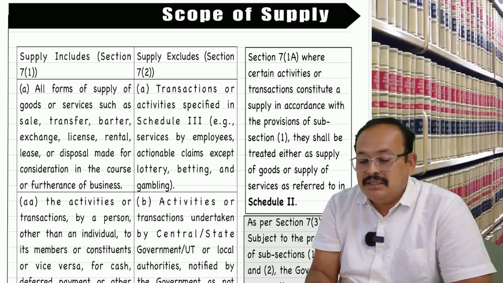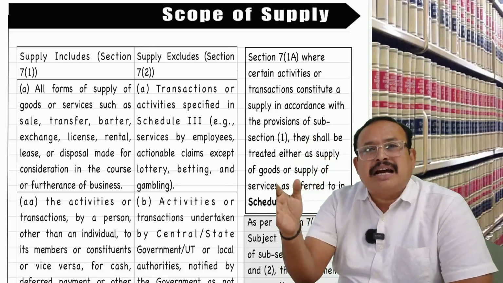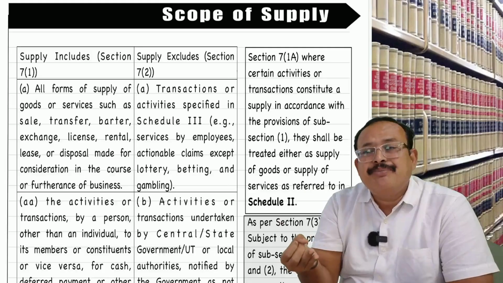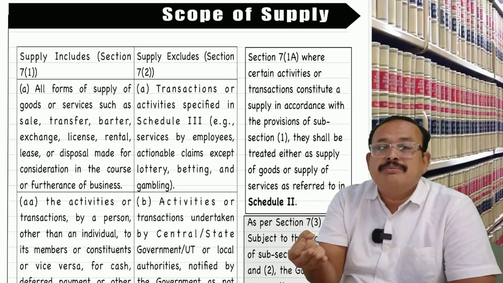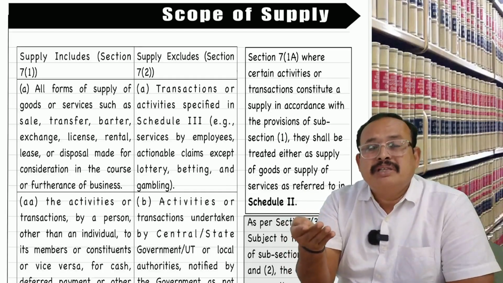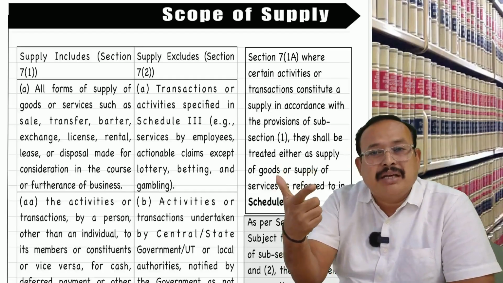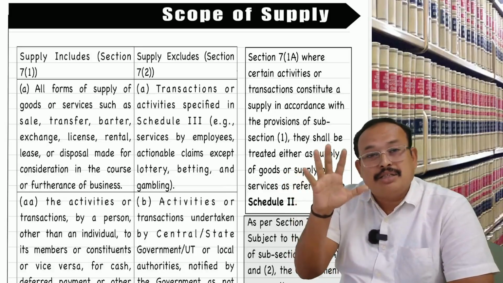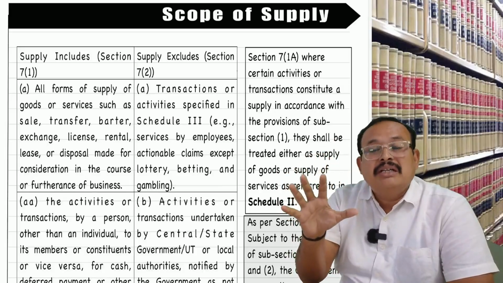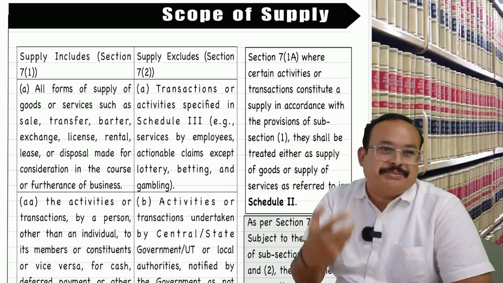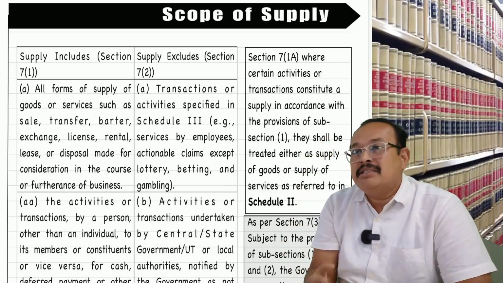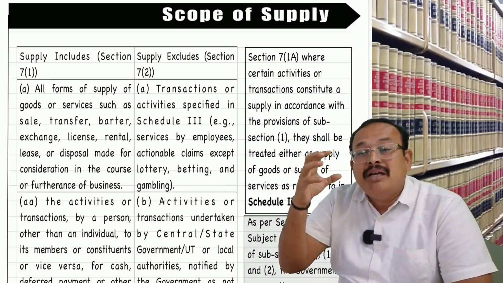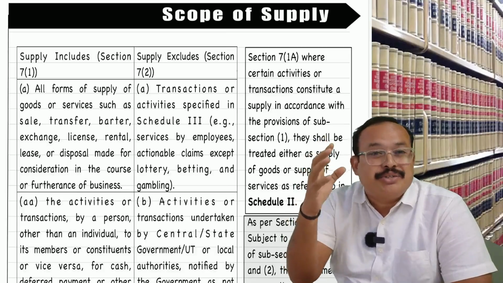As you are aware, the chapters at final level are scope of supply, exemptions under GST, reverse charge mechanism, composition scheme, time of supply, place of supply, value of supply, and input tax credit. All these chapters I refer to now are treated as elementary in nature at final level, meaning they are going to be taken up from this comprehensive study to prepare comprehensive case study multiple choice questions.